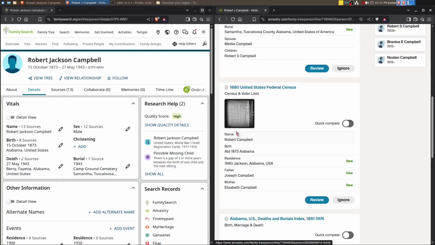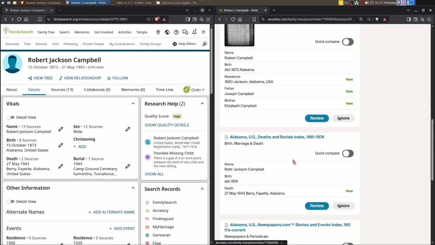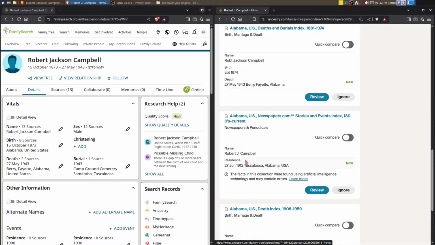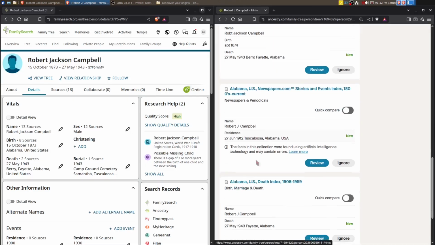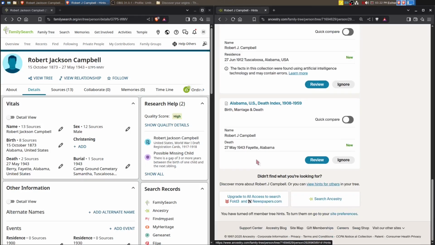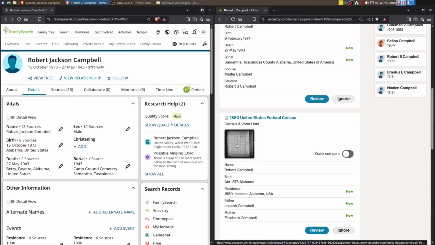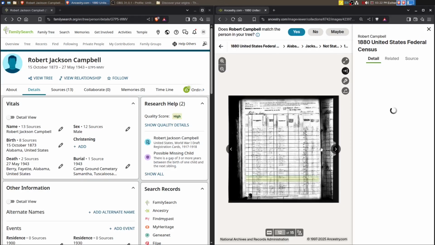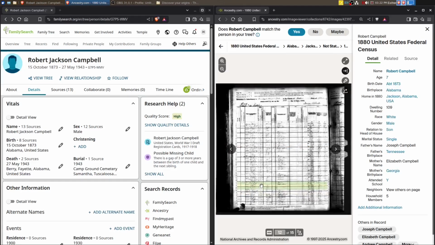Okay, there he is with parents, possibly. So we're going to take a look at that. We'll just scroll through these and then we'll go back. Newspaper. Death index. Okay, so here's that 1880 census that I was hoping we could find, and we'll see if it matches.